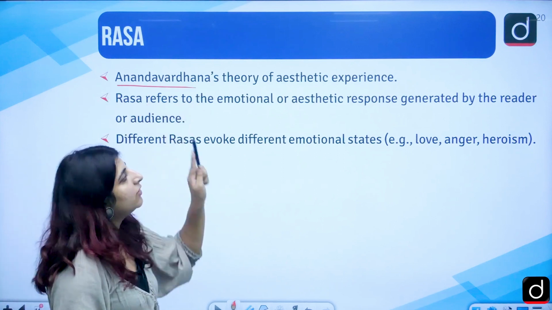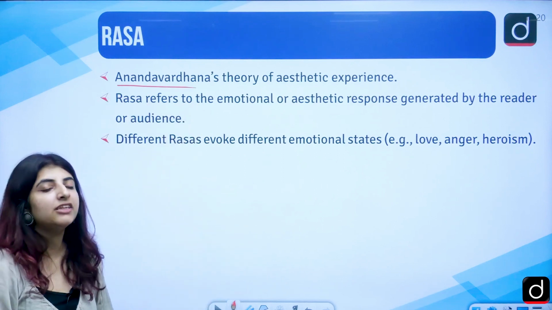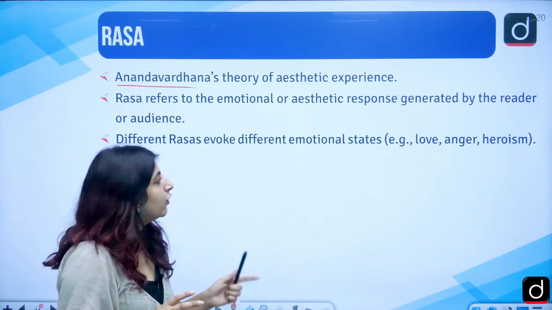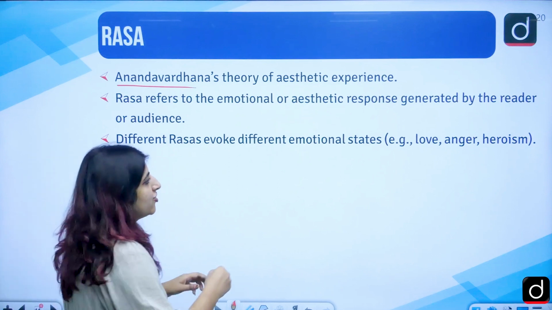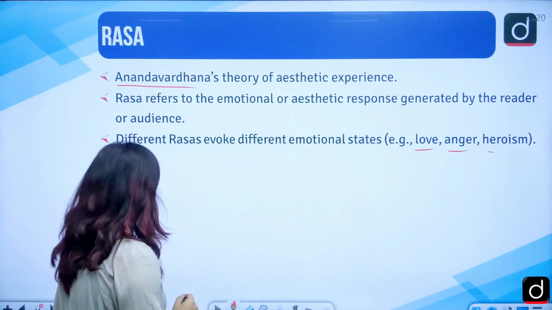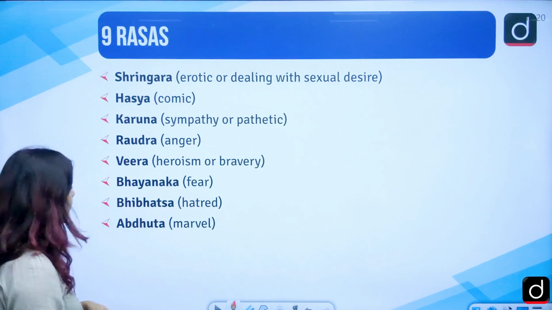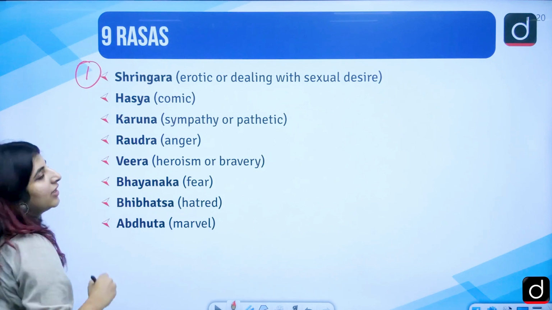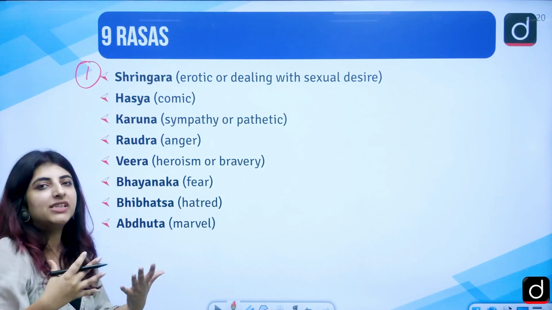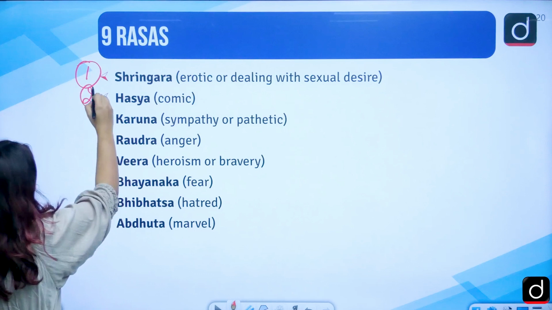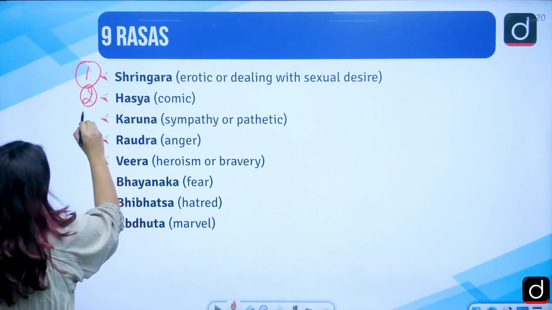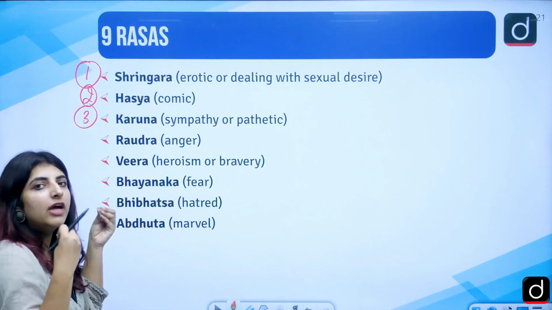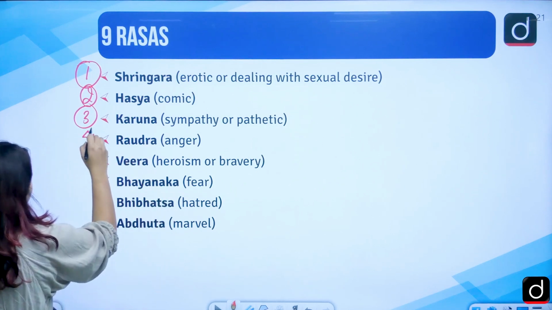Then comes Anandvardhana's theory of aesthetic experience through the evocation of the 9 rasas. Basically, first of all, there were 8 rasas. Let's just talk about them. Love, anger, heroism. These are the rasas which were there. So let's just see. First we have Shringar ras, which is erotic or dealing with sexual desire. Second we have Hasya ras, comic, right? Third, जब आपको हंसना आता है कुछ देख के, Karuna, sympathy, evocation of the feeling of Karuna, sympathy.